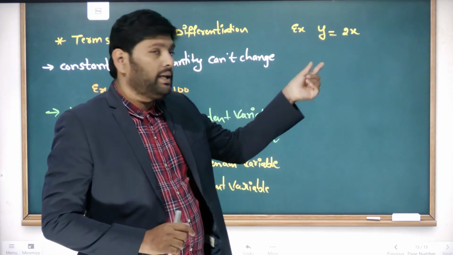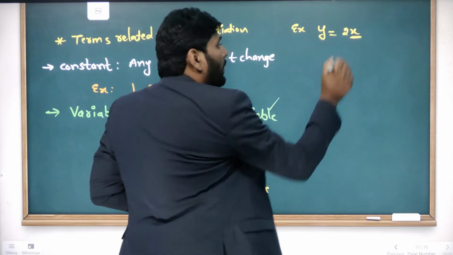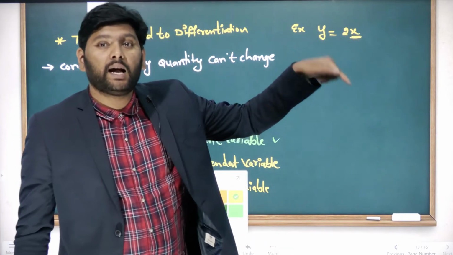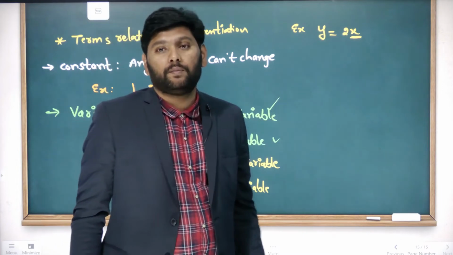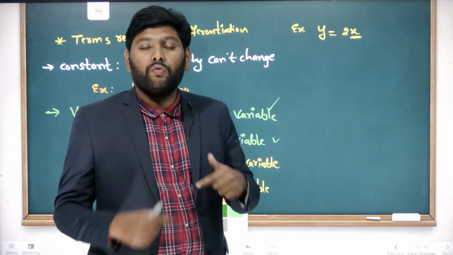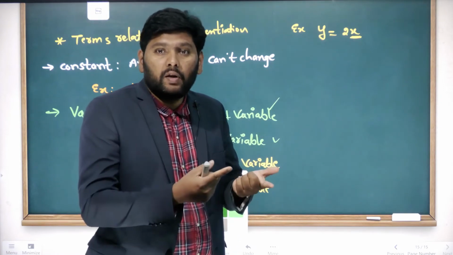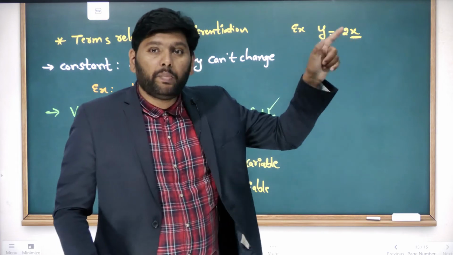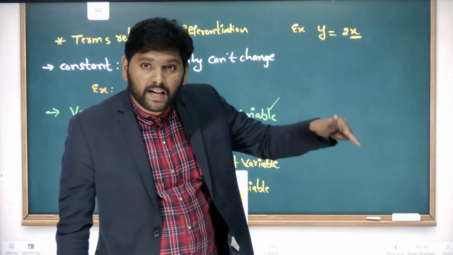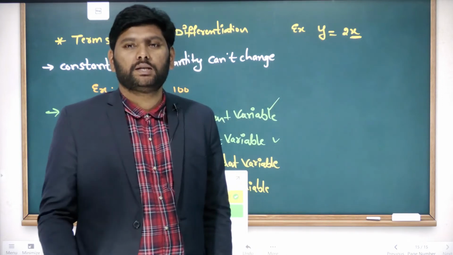This y is a dependent variable, depending upon the values of x. But the values of x do not depend upon any other one. These x values are assigned values we must give. Based on the assigned values the independent variable changes, and based on the independent variable, the dependent variable will change. Got my point?